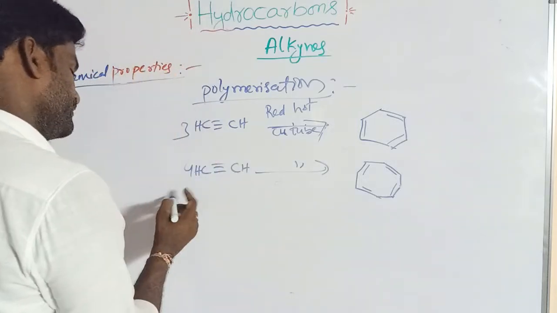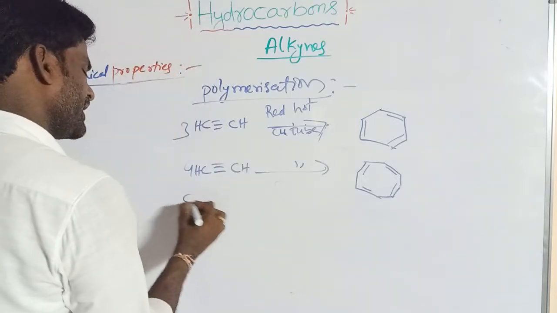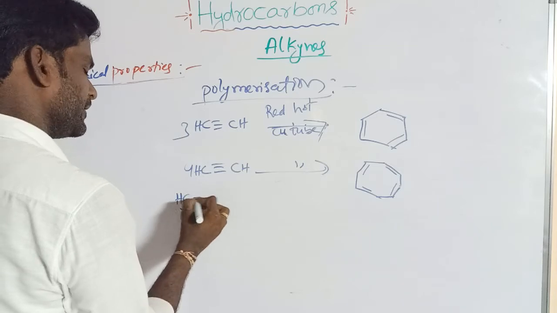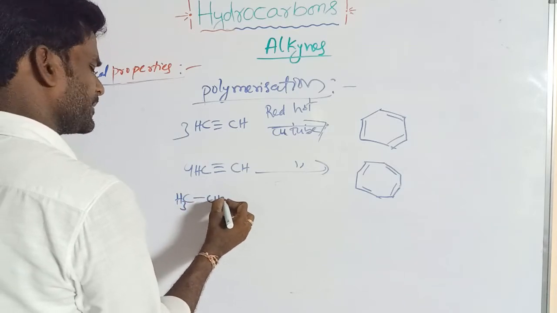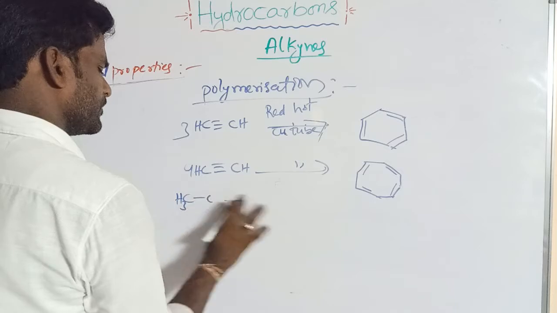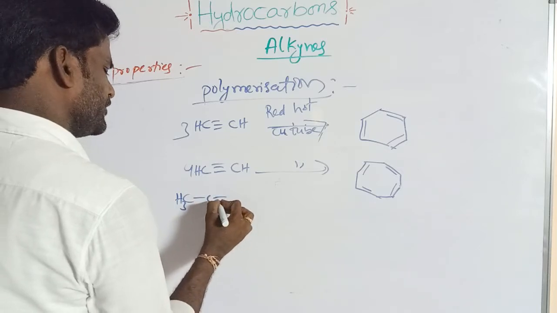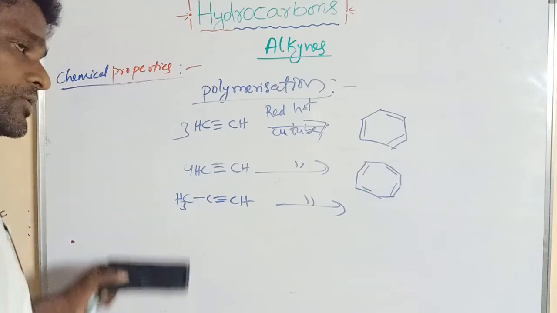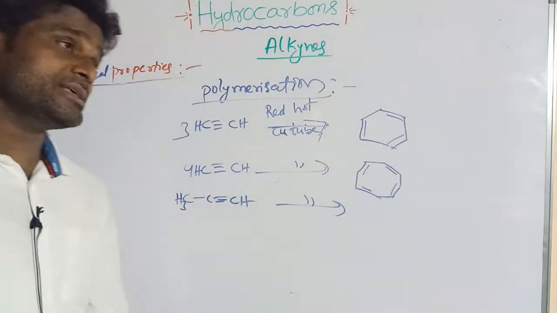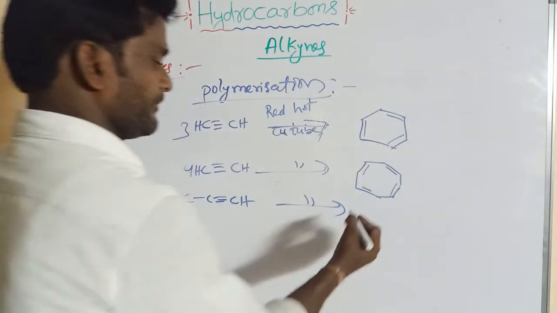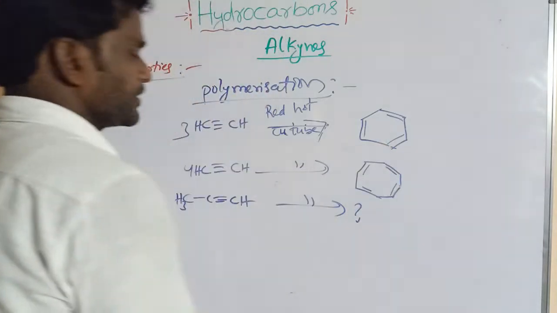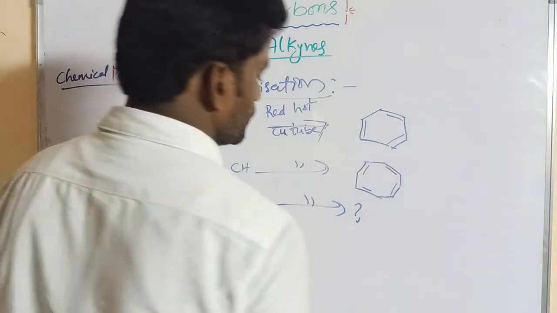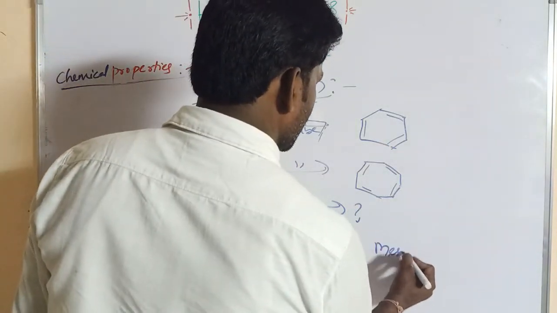If we can take in one propane, which product is obtained? One propane undergoes polymerization. What is the name of the product? It can produce mesitylene.